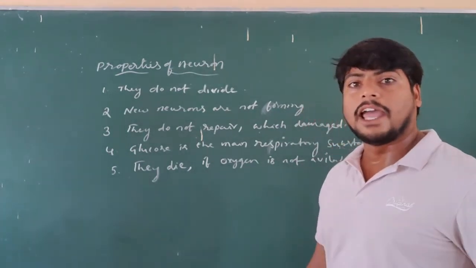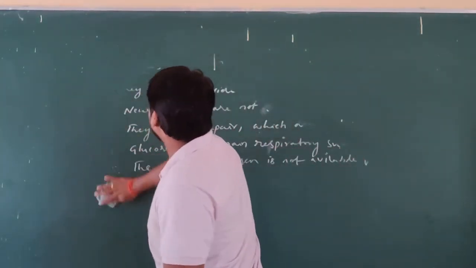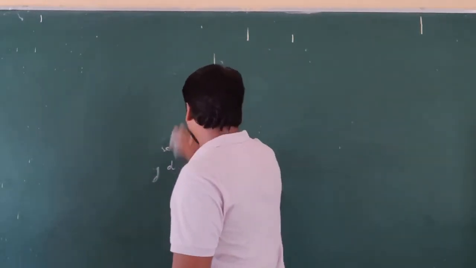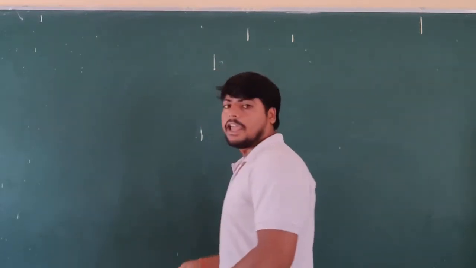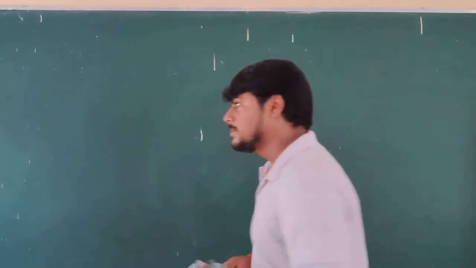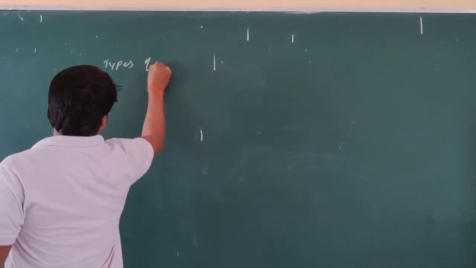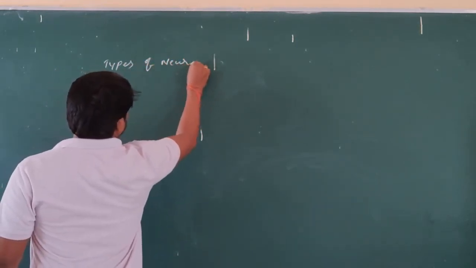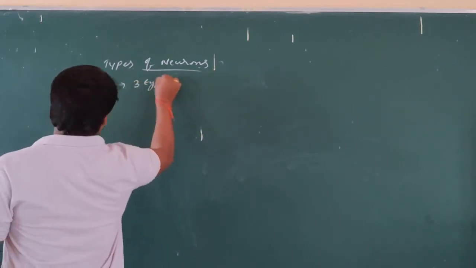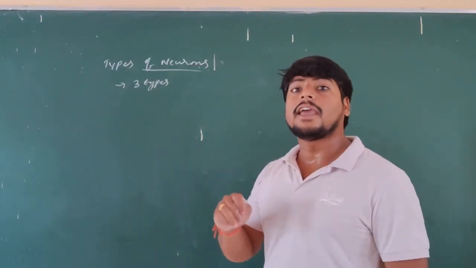Now we will discuss the types of nerve cells. Here nerve cells are of 3 types. What are the 3 types of nerve cells, where are they present, and what is their function? How many types of neurons are there? There are 3 types of nerve cells or neurons. What are the 3 types of nerve cells?